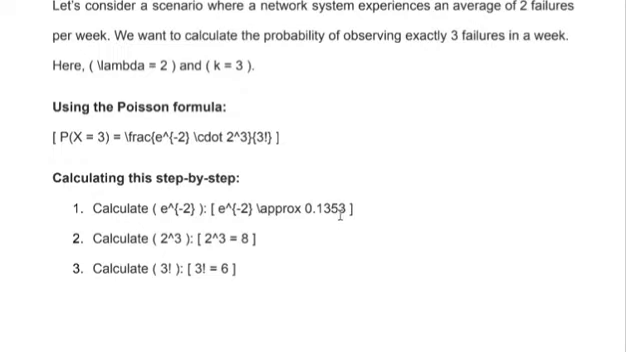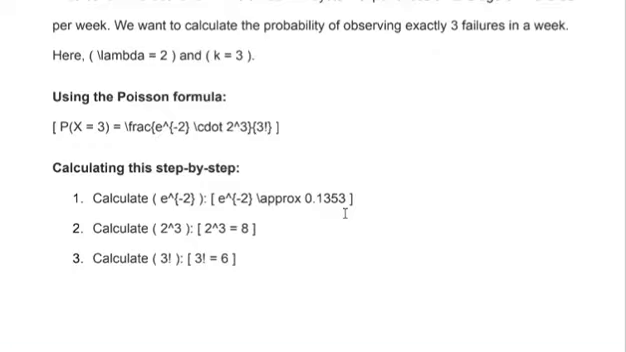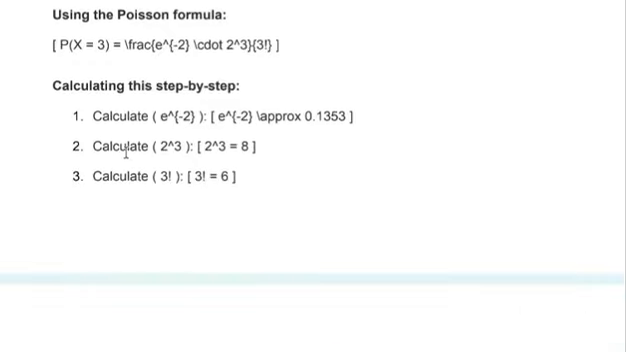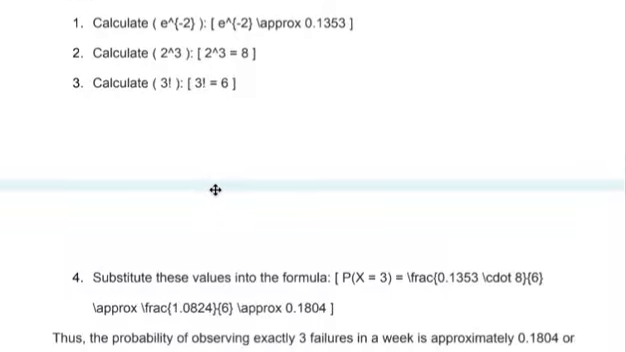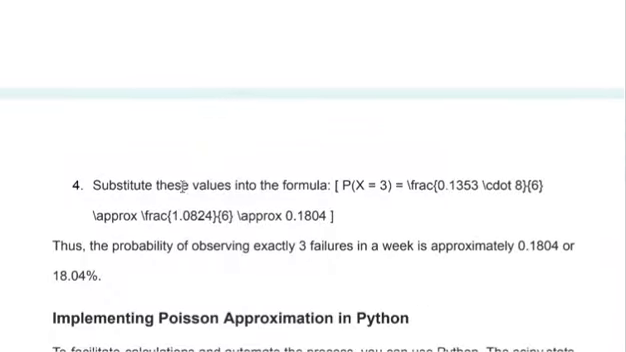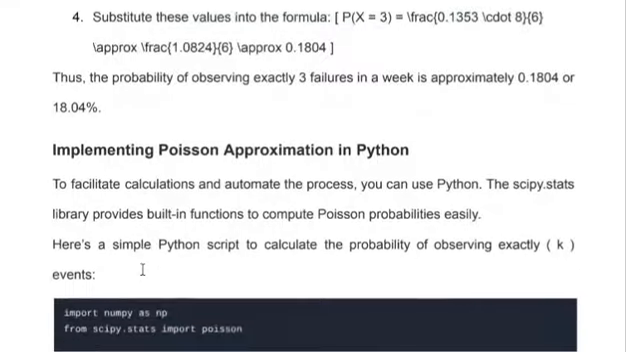Calculate e^-2, which is approximately 0.1353. Calculate 2^3, which equals 8. Calculate 3 factorial, which equals 6. Substitute these values into the formula. Thus, the probability of observing exactly 3 failures in a week is approximately 0.1804, or 18.04%.